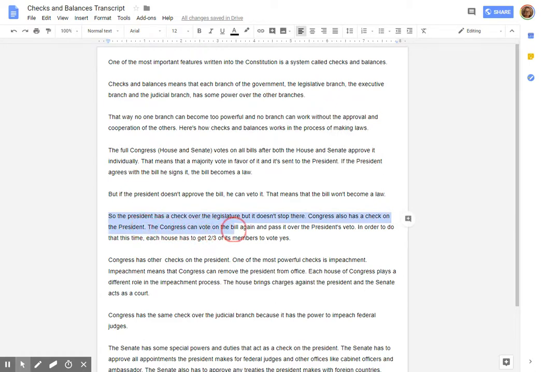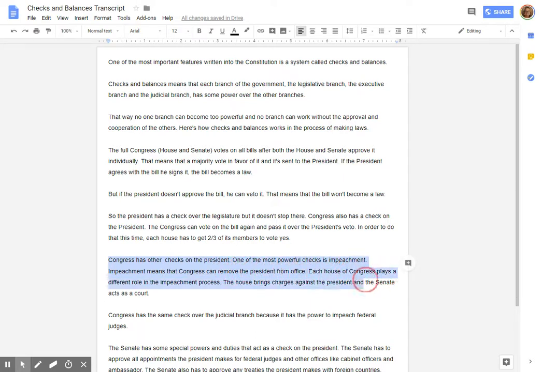The Congress can vote on the bill again and pass it over the president's veto. In order to do that this time, each house has to get 2/3 of its members to vote yes. So overriding a veto is another example of checks and balances. Congress has other checks on the president. One of the most powerful checks is impeachment. Impeachment means that Congress can remove the president from office.